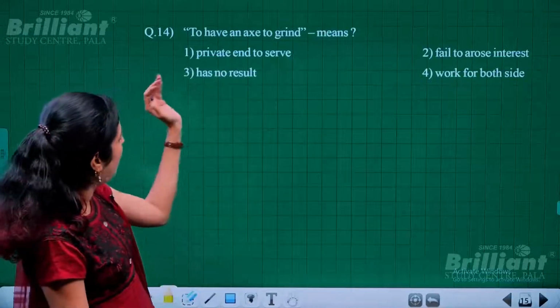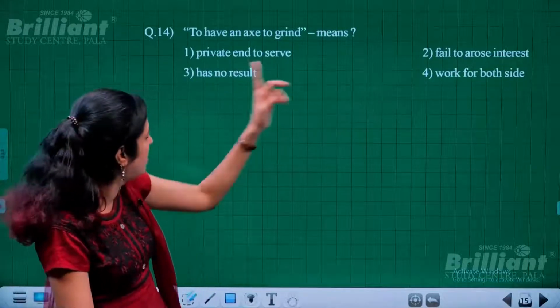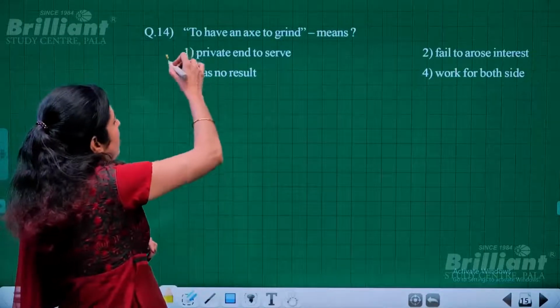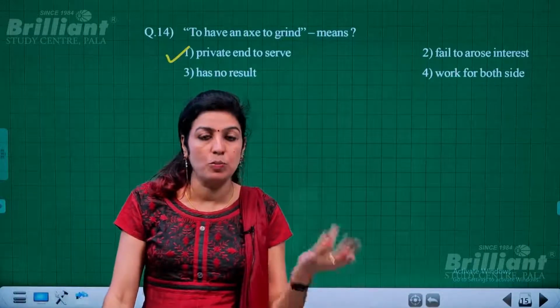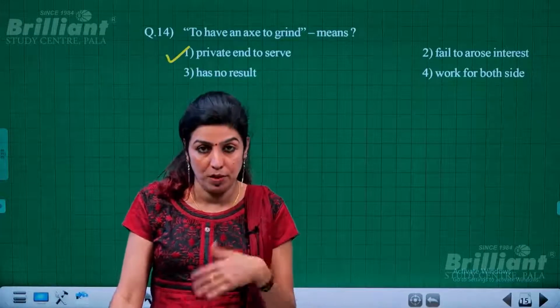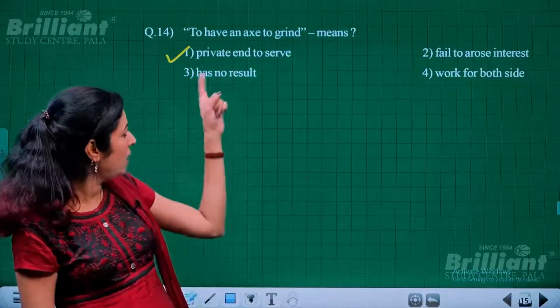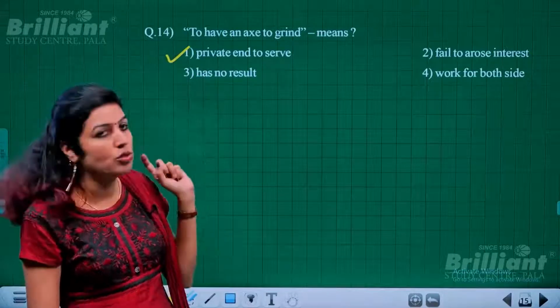Okay, so private end to serve, failed to arouse interest, has no result, work for both sides. So this is the option. Private end to serve, or to serve private end means to serve private motive or to have private motive or to get self benefit. Okay, and that is the meaning of this particular idiom, to have an axe to grind.